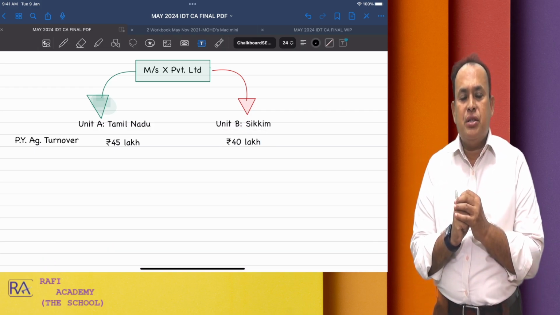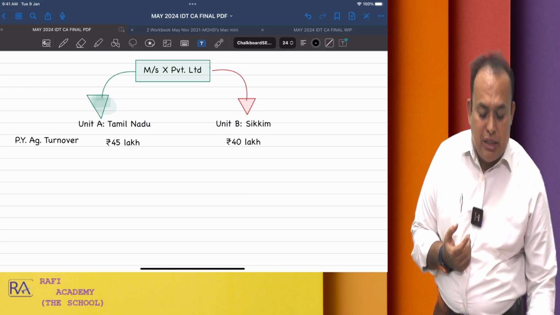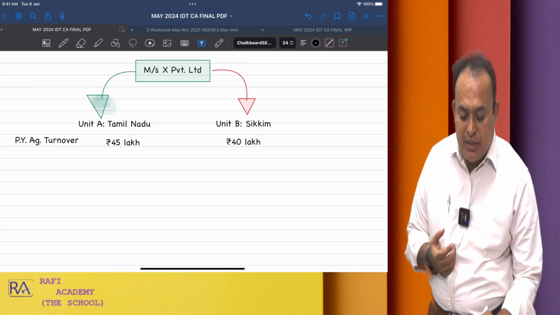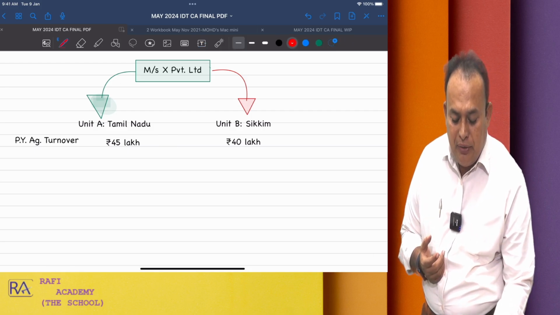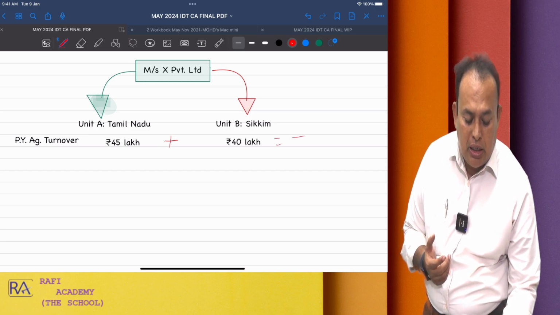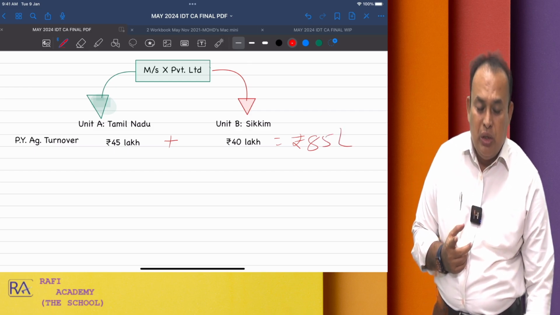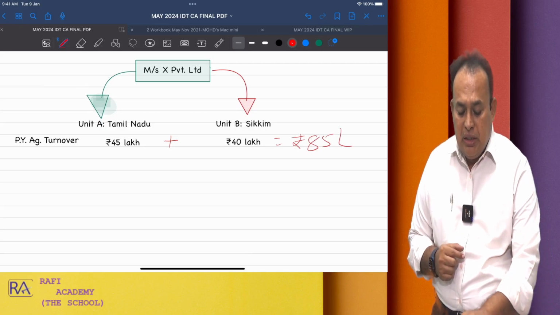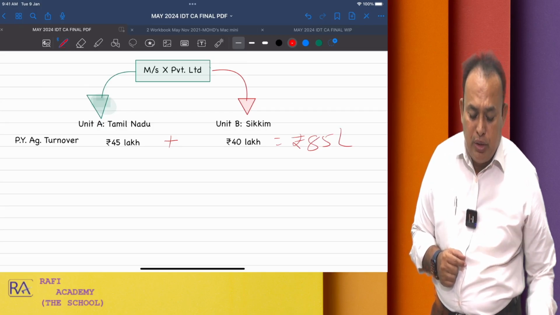In that case, X Private Limited's aggregate turnover is 45 lakhs plus 40 lakhs. Total previous year, how much is it? 85 lakhs. Now, in that case, in the state of Sikkim, are you eligible for the composition scheme?